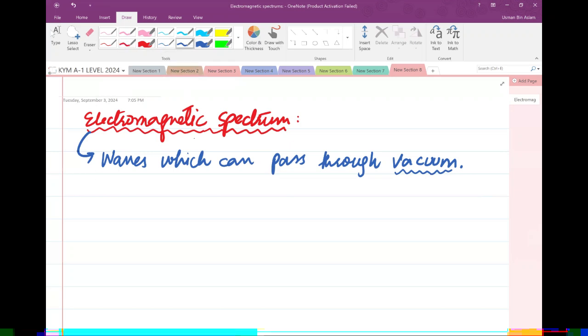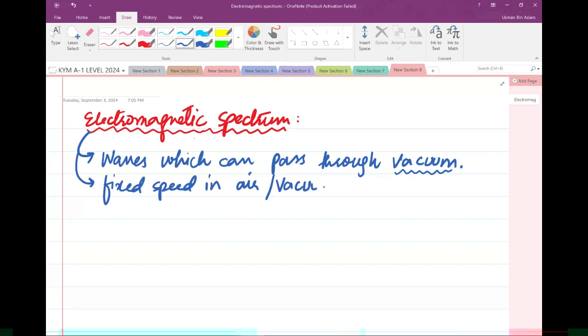They have a fixed value of speed. They have a fixed speed in air or vacuum. We should memorize that value. The speed of electromagnetic waves in vacuum is 3 × 10^8 meters per second. We should memorize this.